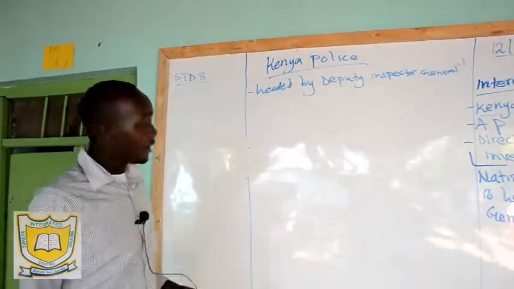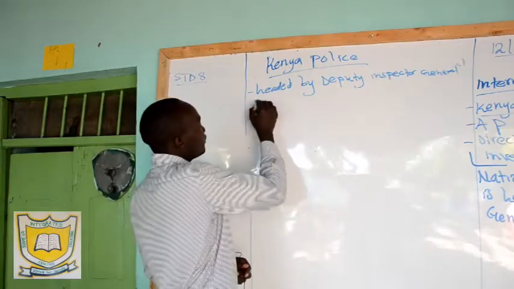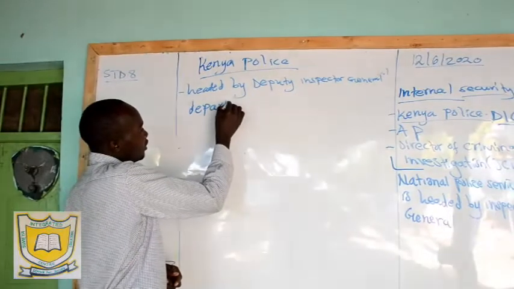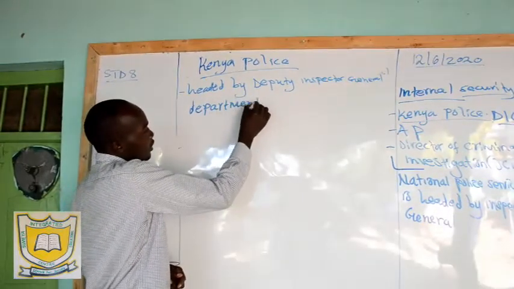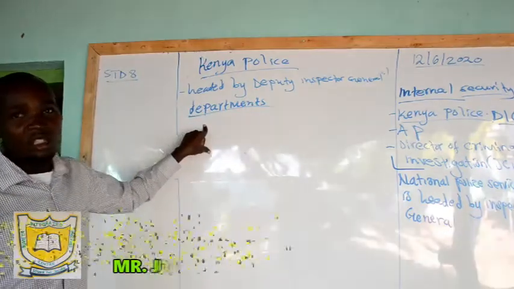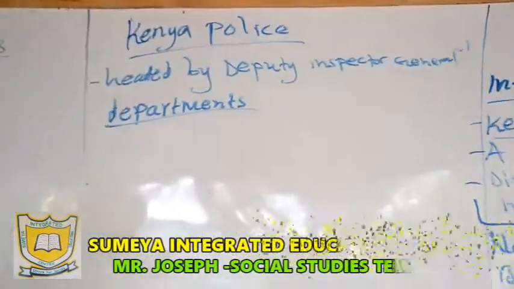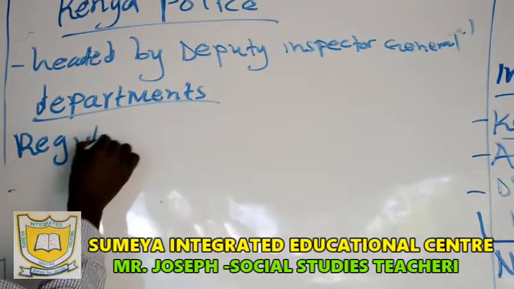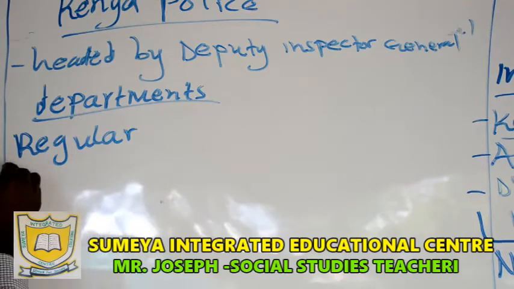Then Kenya Police are divided into departments. Kenya Police are made up of very many units of police. So we have what we call regular police. Then we have traffic.